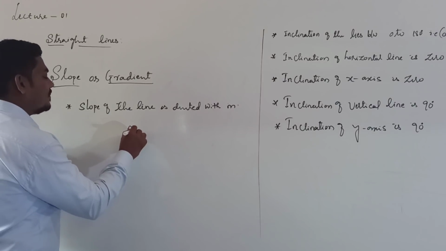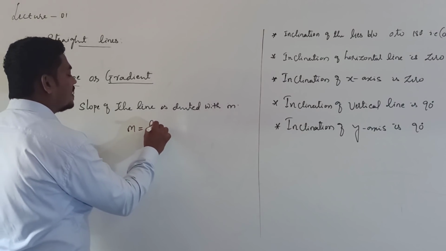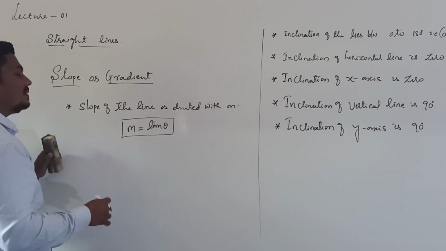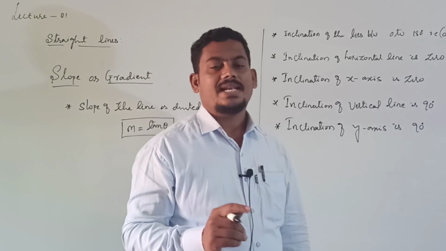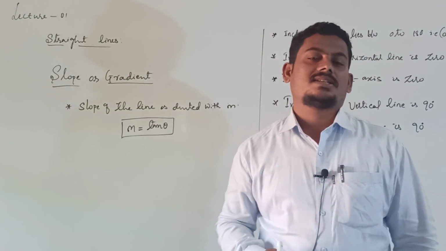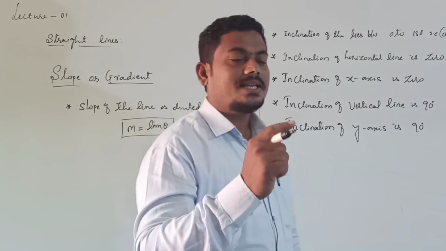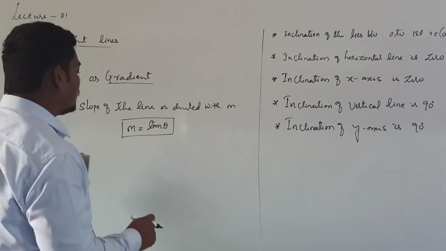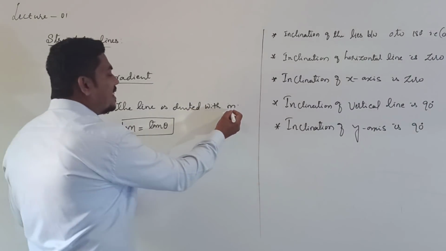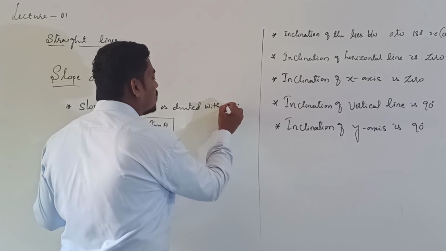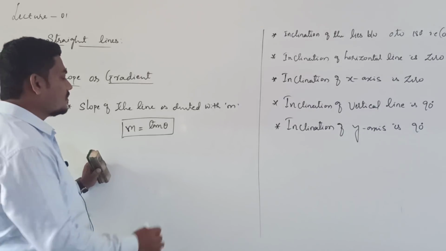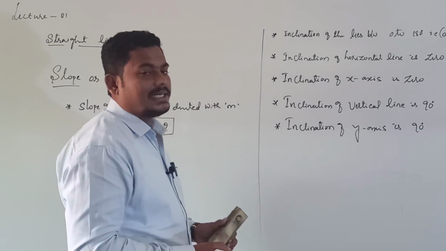Then what is small m? m is equal to tan theta. m is nothing but the slope of the line, and tan theta is also the slope of the line whenever theta is the inclination of the line, right? Remember this formula: slope of any straight line is denoted with small m. m is equal to tan theta.